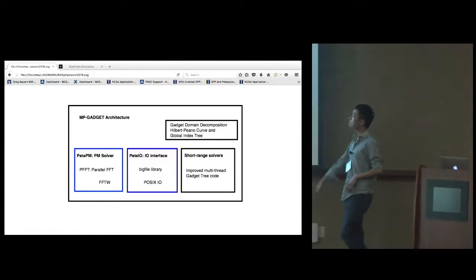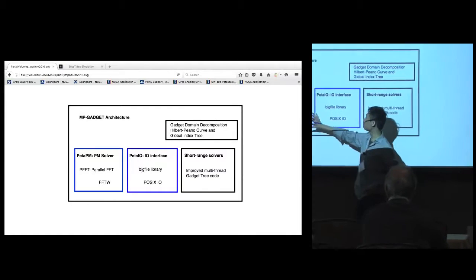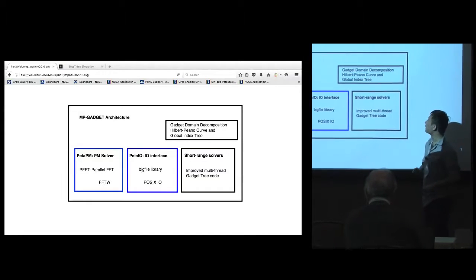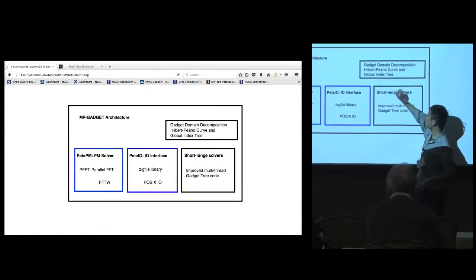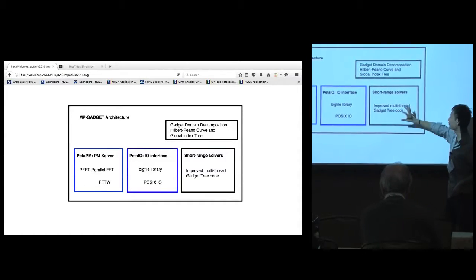MP-Gadget is a branch of Gadget where we have made significant improvements on the particle mesh long-range solver and the I/O. We also made improvements, but didn't completely rewrite, the modules for domain decomposition and the short-range solvers.